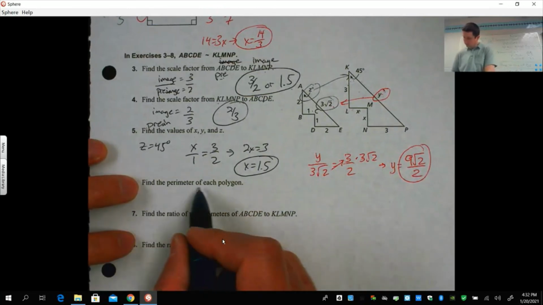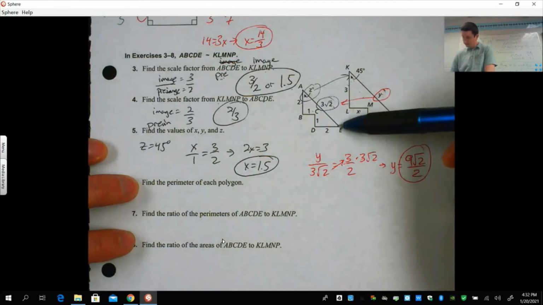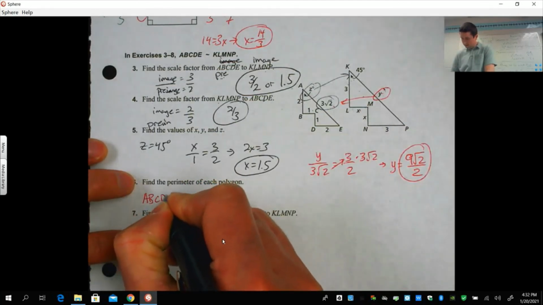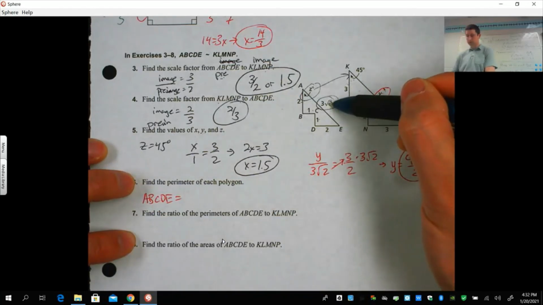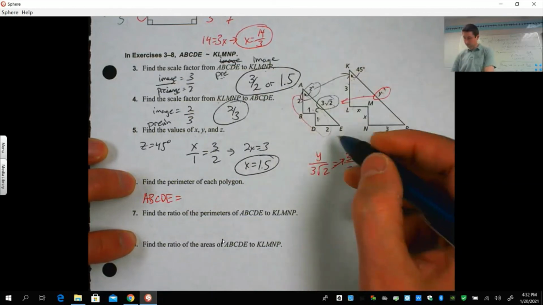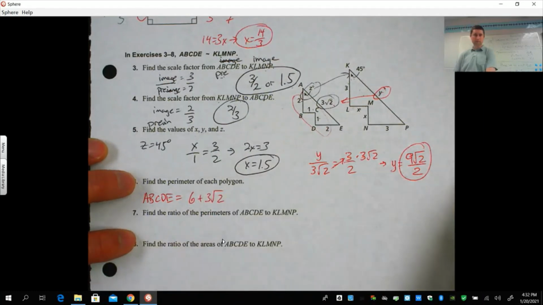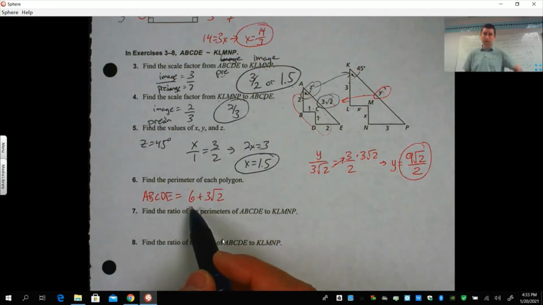Find the perimeter of each polygon. Okay, so this one's easy. A, B, C, D, E is going to be 2 plus 1 plus 1 plus 2 plus 3 root 2. So how that's written is we're going to put these 4 numbers together, 2, 4, 6, and we write it as 6 plus 3 root 2. Okay, that square root stays just like that. 6 plus 3 root 2, you could use a calculator to get the decimal for that, but this is the exact answer. The 6 and 3 you cannot add together.